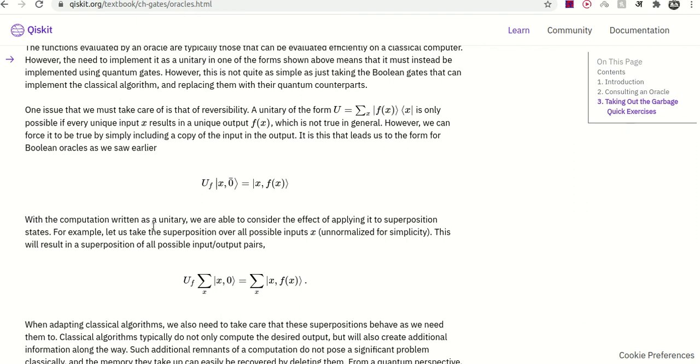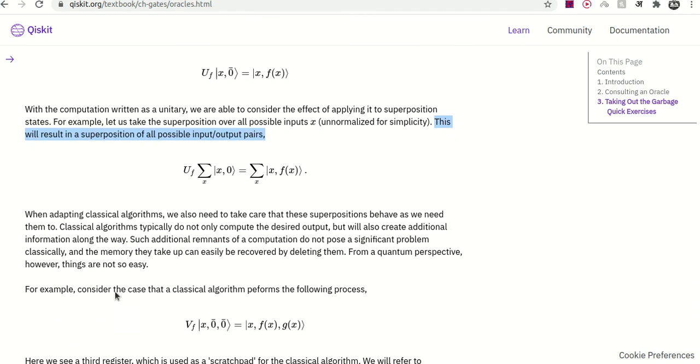With the computation written as a unitary, we are able to consider the effect of applying it to superposition states. If we apply this to a superposition of x, then it is applied to all of them. This will result in all possible input and output pairs. When adapting classical algorithms, we also need to take care that superpositions behave as we need them to. Classical algorithms typically do not only compute the result output, but will also create additional information along the way. Such additional remnants of the computation do not pose a significant problem classically, and the memory they take up can easily be recovered by deleting them.